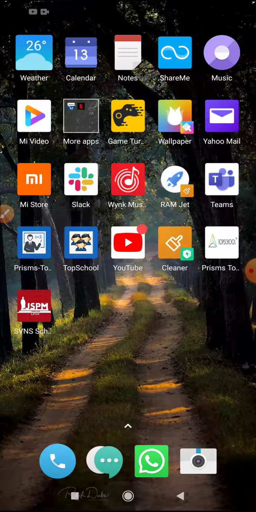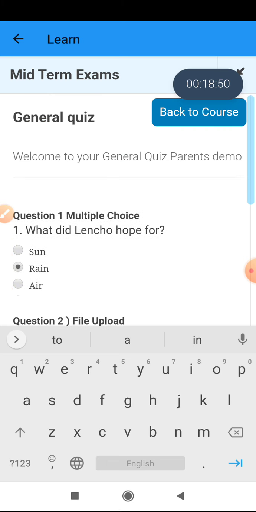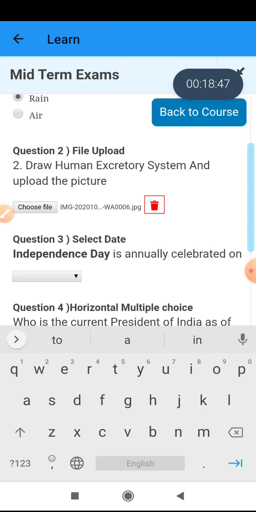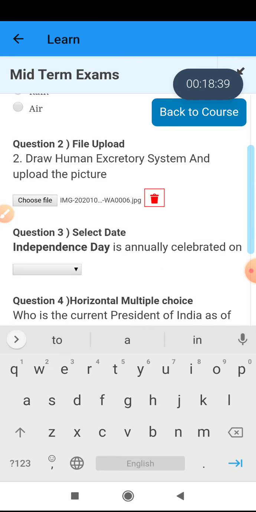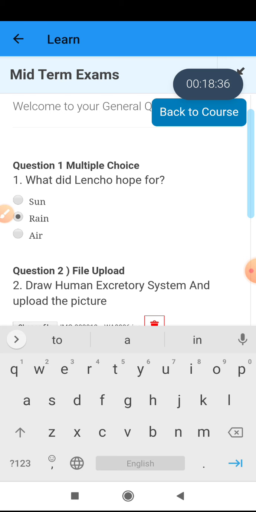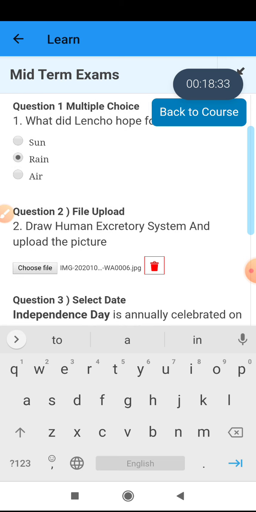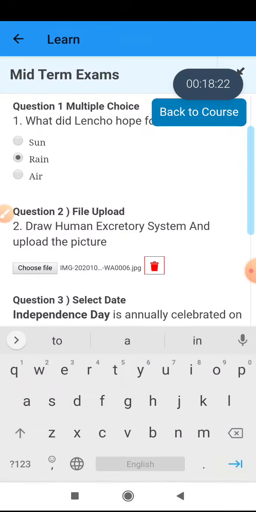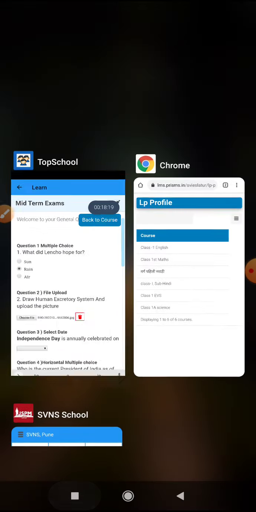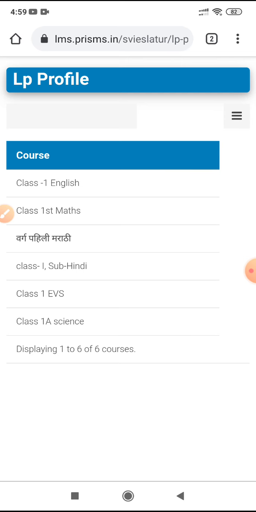remains as it is, it doesn't go away. If you close the tab, exit your app, or exit your web browser, that means coming out of it. Like right now I've not exited it, I've just sent it back, so whatever I have answered or uploaded is still there. In case you lose network, or you have already written the complete paper and you lose network for the last 10 minutes, please do not exit the app, do not click go back. If you exit the app or the browser, then you have to start again.